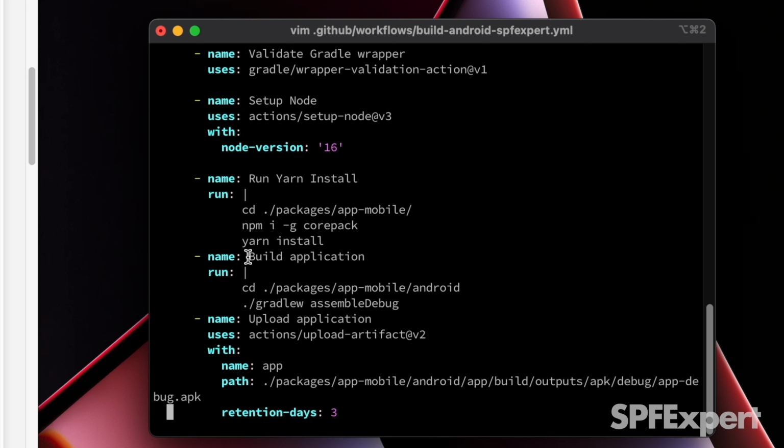We're going to build the actual application. Again, there's a couple of commands here in this particular step. So we're going to change even further into the Android directory inside app-mobile. And then, as you may have seen from some of my previous posts and videos, we'll just go ahead and run the gradlew assembleDebug command.